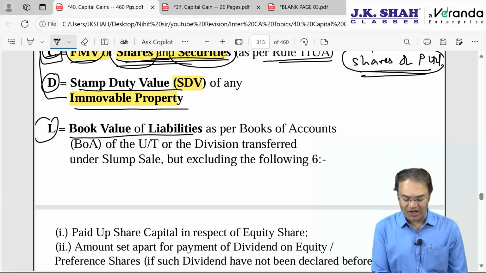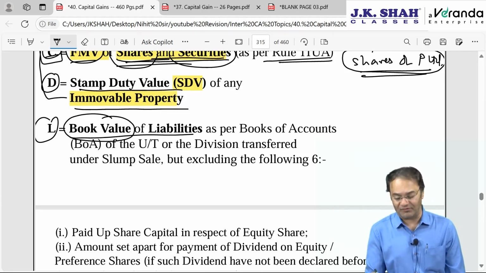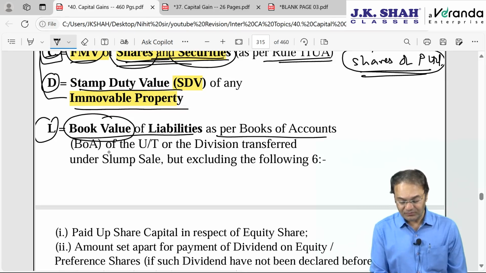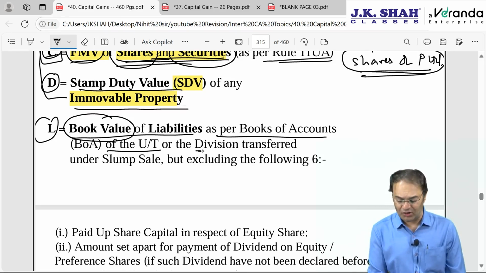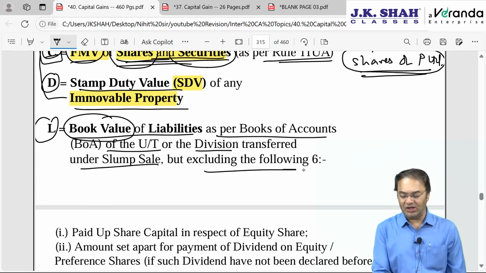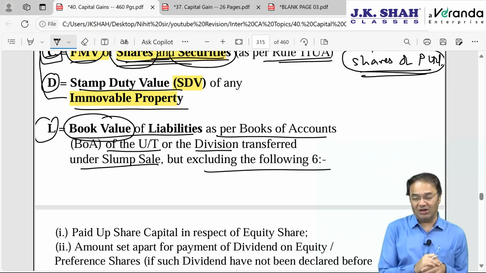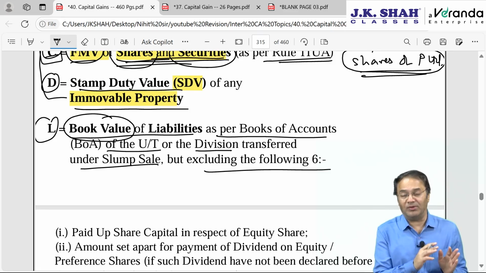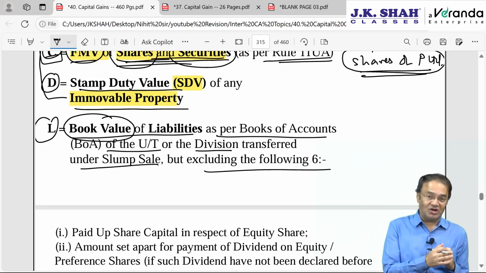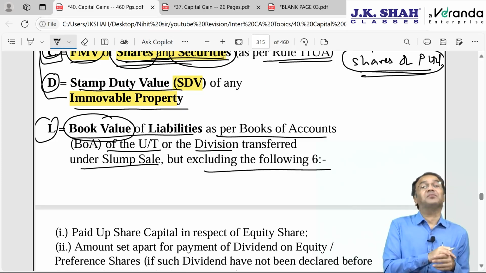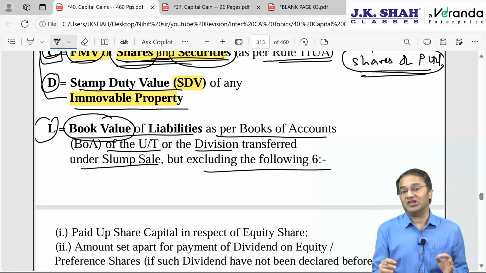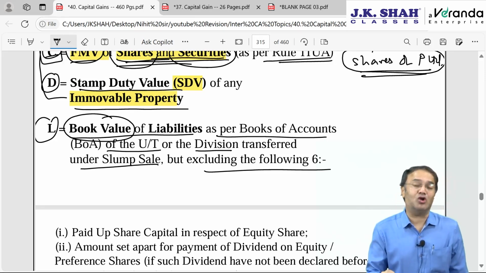L is a liability. For liability, we have to consider value as per books of accounts. But which liability? Liability of that undertaking or the division which is transferred under slump sale, but excluding 6 liabilities. 6 items appearing on the liability side which are actually not external liabilities or not real liabilities. The same 6 items were there in the charitable trust chapter when we discussed exit tax or tax on accreted income. The same 6 items are there in Rule 11UA when you are valuing shares, debentures or securities. Simply 6 items which are technically not your liability or not an external liability.